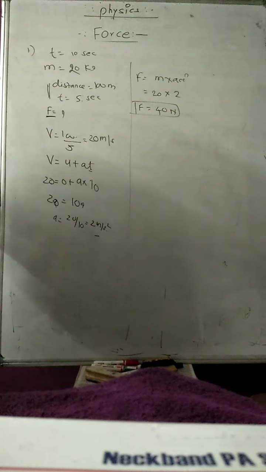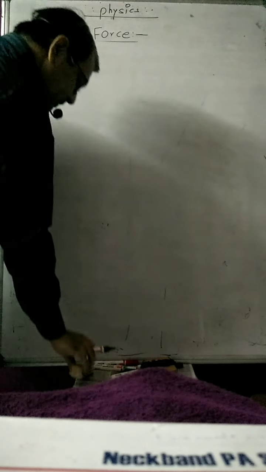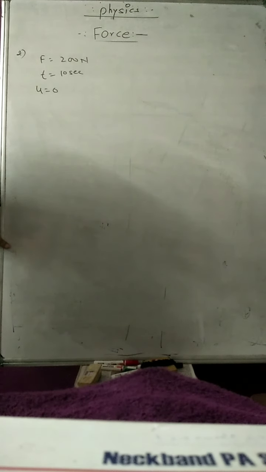Okay, so one more problem you can take. Second example: a constant force of 200 Newton acts for 10 seconds on a body initially at rest, means the initial velocity of the body is 0, and the mass of the body is 50 kg.